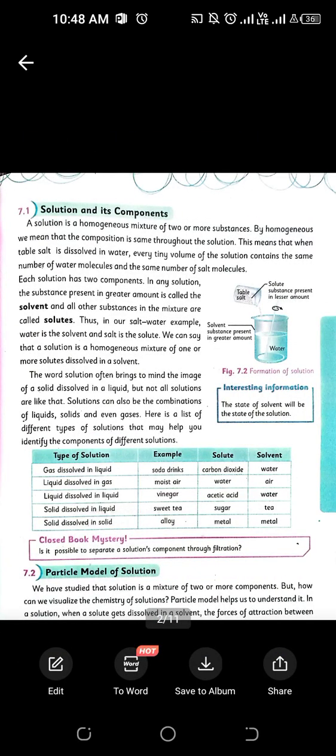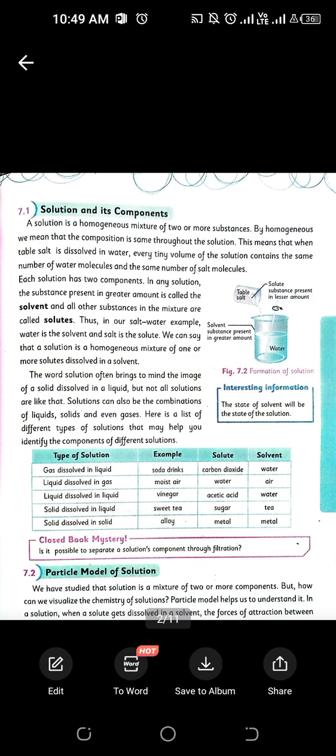Then we have a basic concept of solution and its component. Before learning about solution and suspension, we should learn about the two terms which is solvent and solute. Solute is basically anything that has to be dissolved in a solution. Okay?